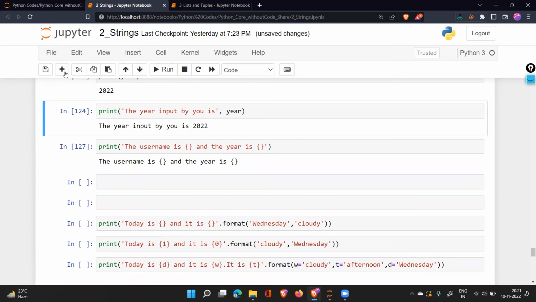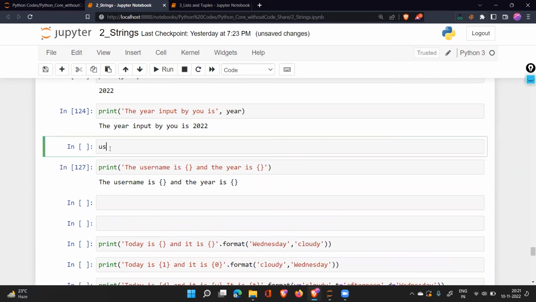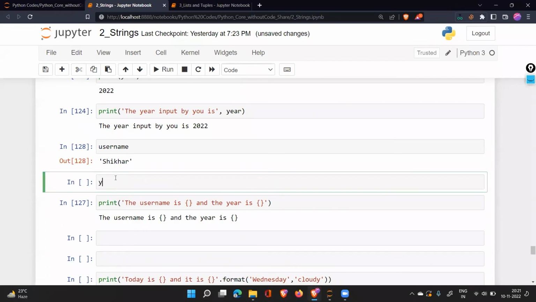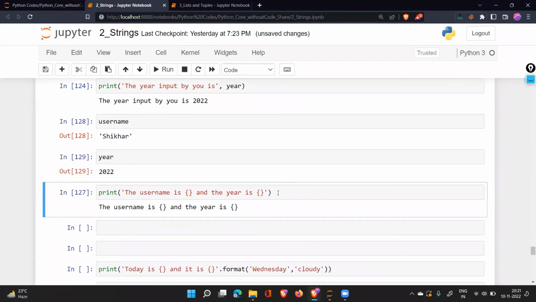What proper value? These two variables I want to use. One is username and one is year. So what will I do now? I'll say dot format, and I will say the first variable is username and the second variable is year.